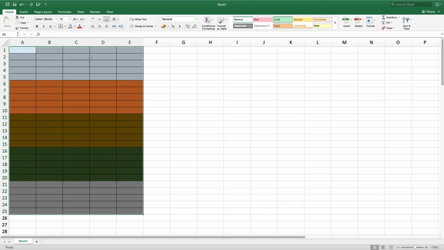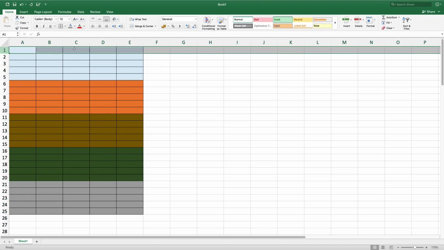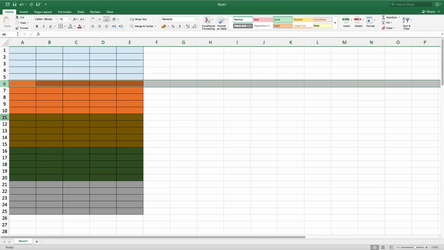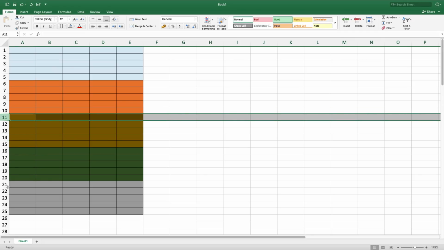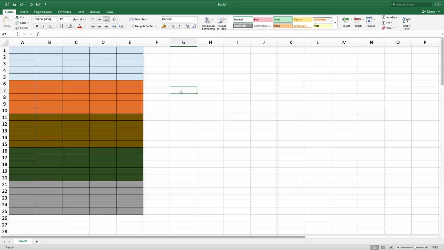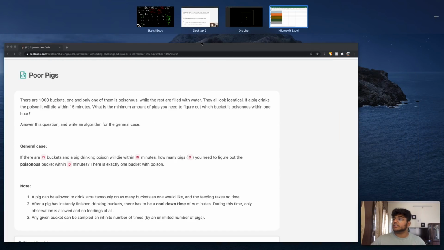So if you kind of just look at this as it is, you could kind of imagine we could put 1 pig for finding the column, right? So that's pretty simple. But then on top of that, we would need 1 pig on this row, 1 pig on this row. So that's 2, then 3, then 4, then 5. So we would need 5 pigs plus 1. So we need a total of 6 pigs. But we kind of want to think of this outside of the box, right? So we're looking at this in a 2-dimensional way. But what if we add a 3rd dimension to this?